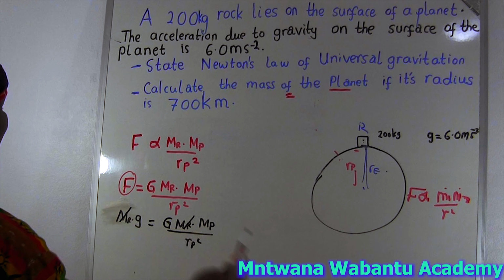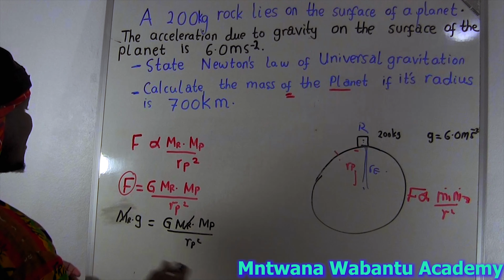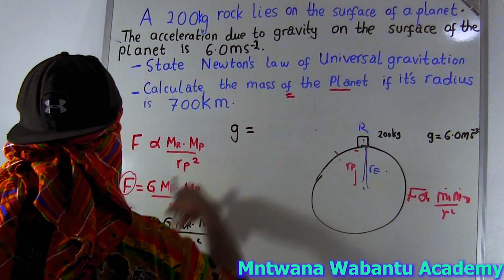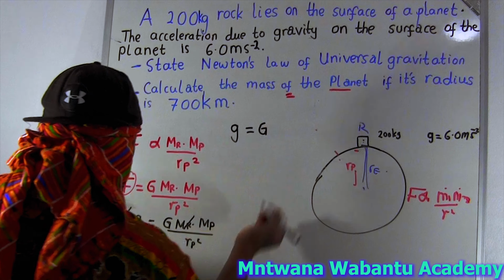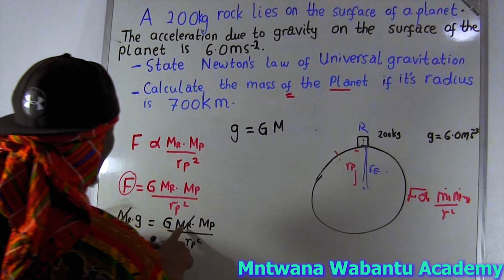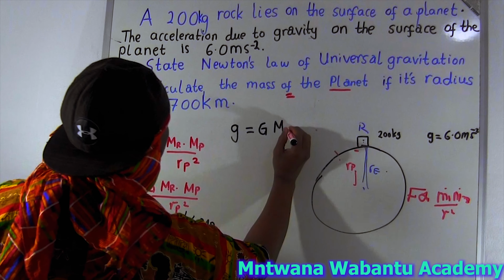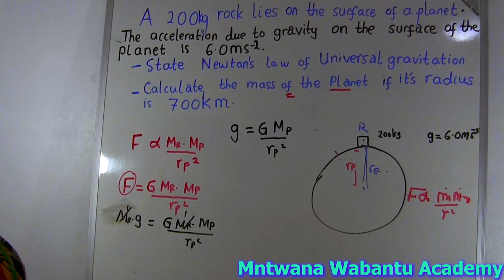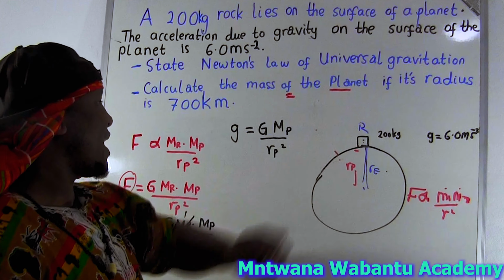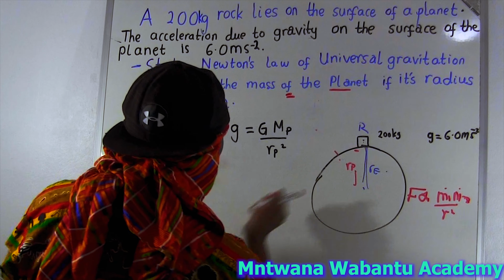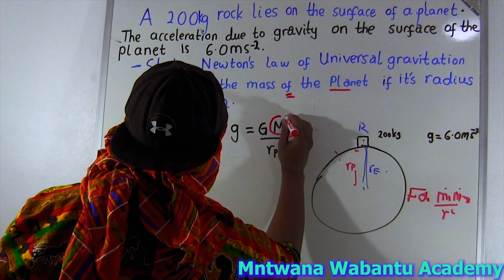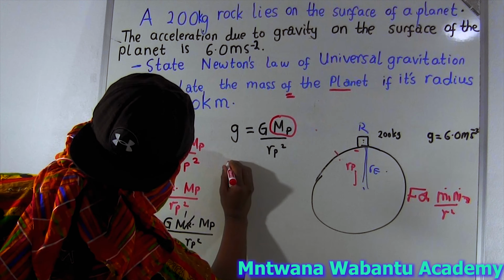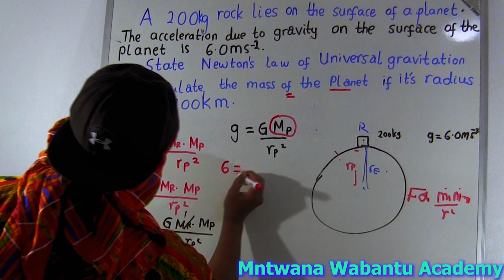The mass of the rock is the same on both sides, so it cancels. I'm left with g, the gravitational acceleration on the surface of the Earth, equal to G, which I know, multiplied by the mass of the planet over the radius of the planet squared. Now what do we want? Calculate the mass of the planet. So we're looking for the mass of the planet. How are we going to get it? The gravitational acceleration on the surface of the Earth we have equal to 6, so I'm going to say 6 equals G.